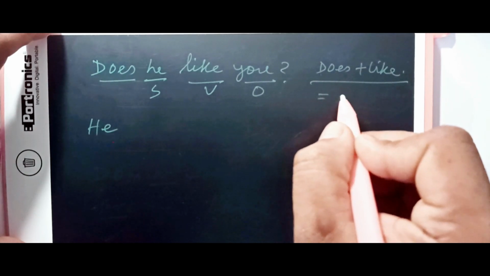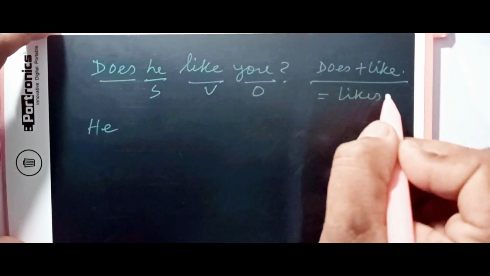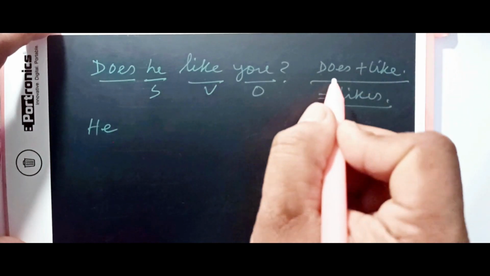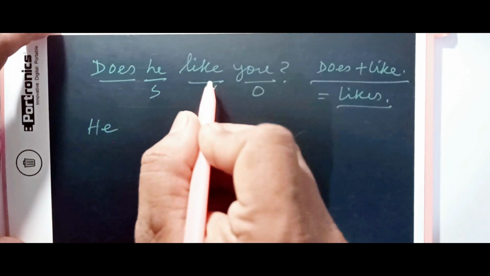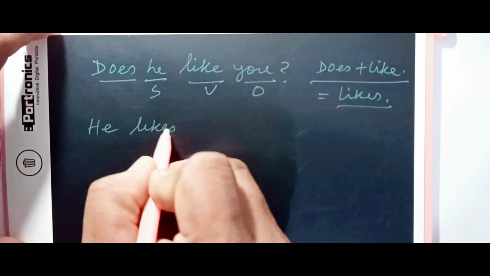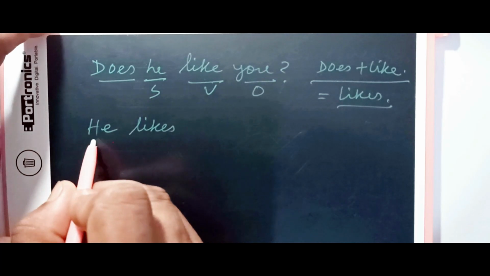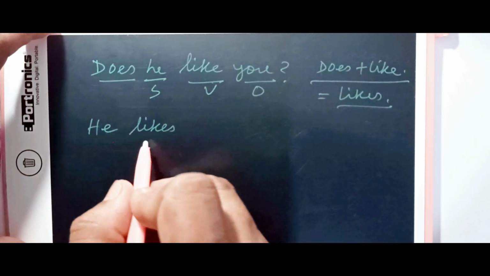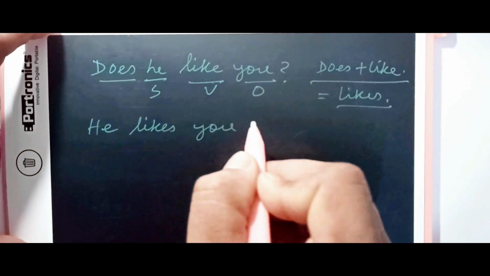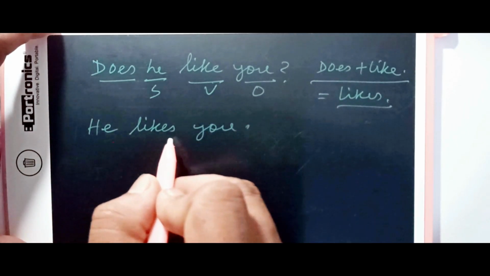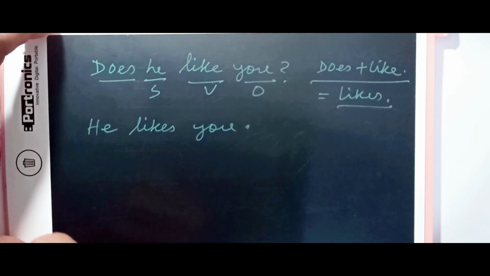What is the result of this? It is likes. So we don't use does anymore in the assertive sentence, but we use the verb in its third person singular form, by using the s or es form, and then the subject comes. It is "he likes you" in the assertive sentence.